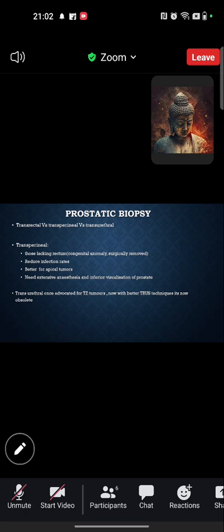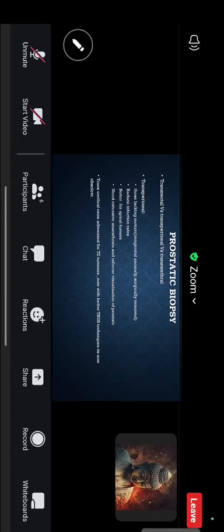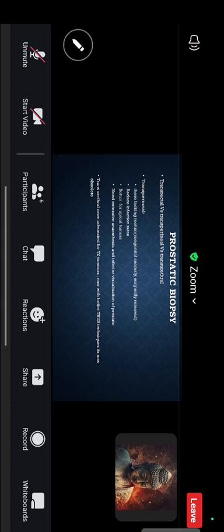So there are three modalities for prostatic biopsy: transrectal, transperineal, and transurethral. Most commonly transrectal is practiced. So what are the benefits and disadvantages of the transperineal approach? It is used only in patients with absent rectum, due to congenital anomaly or surgical removal, where the rectum is not there.